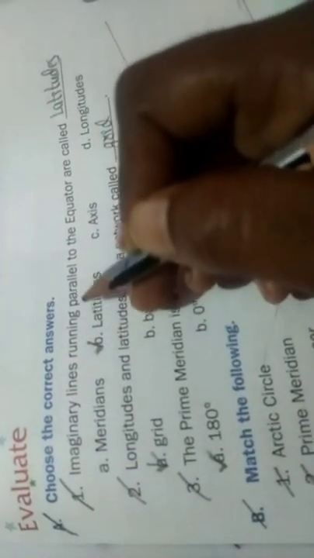Today I am going to discuss our second chapter notes. Open up page number 269, second chapter notes, longitude and latitude. In that, the first one is Exercise A. Choose the correct answers. Can you see that? First one: imaginary lines running parallel to the equator are called what?